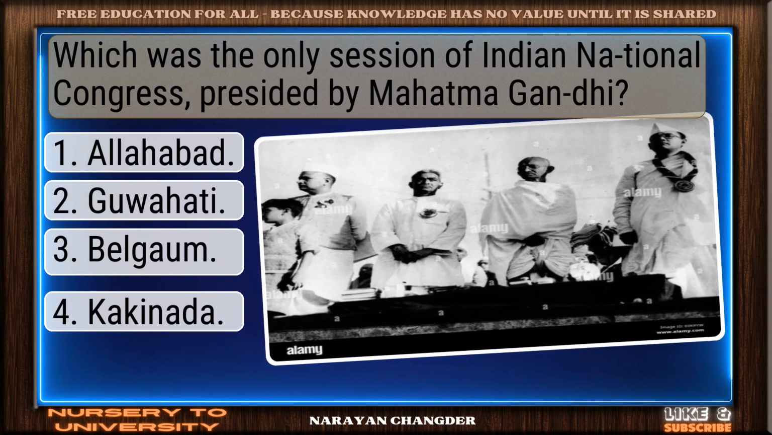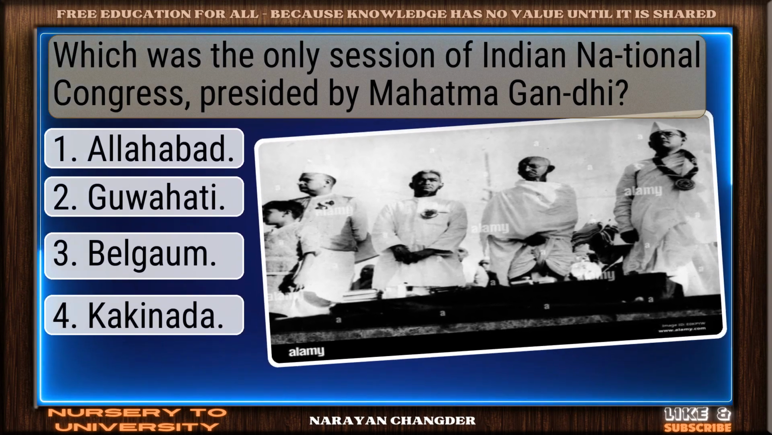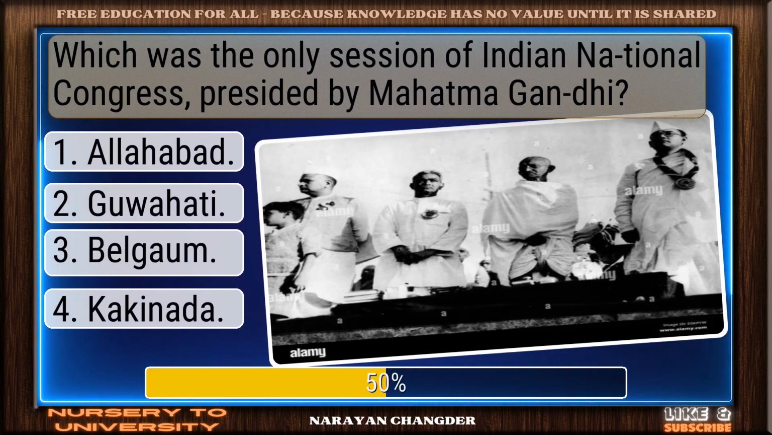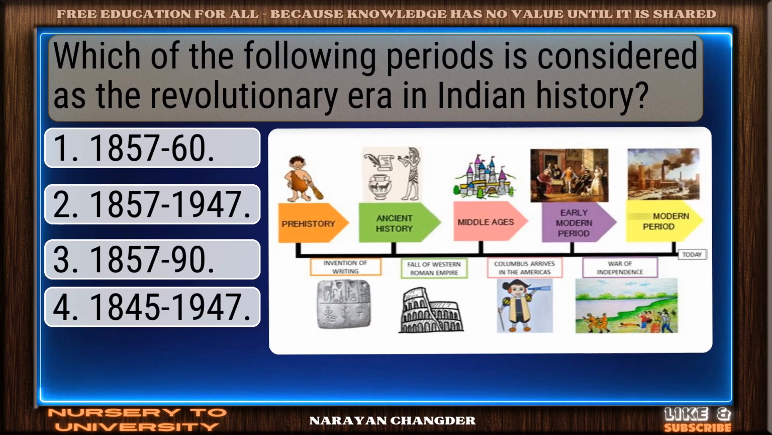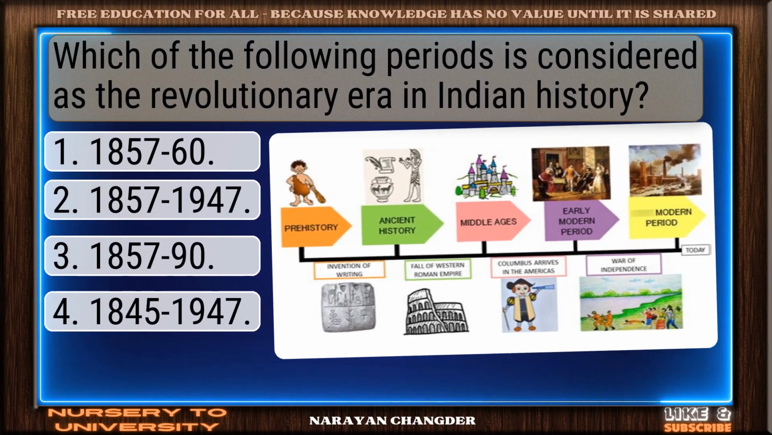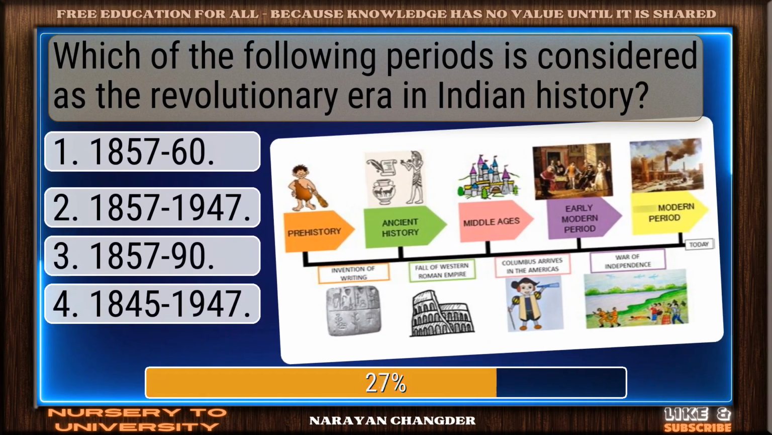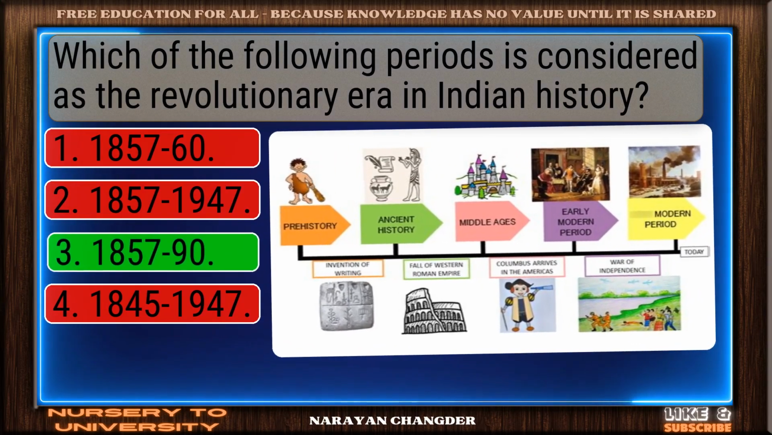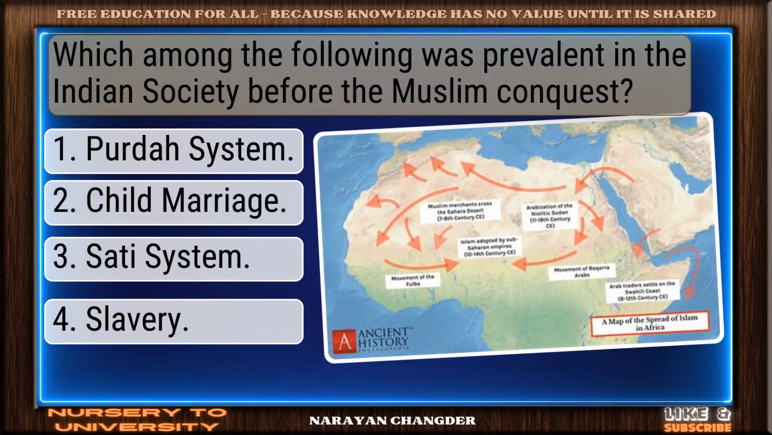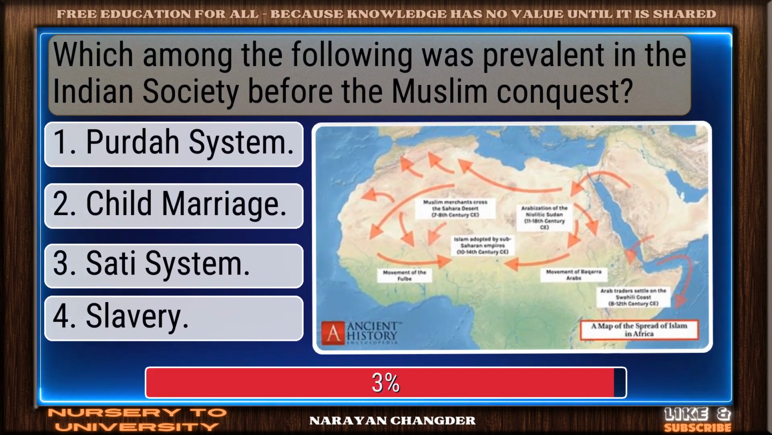Which was the only session of Indian National Congress presided by Mahatma Gandhi? Sharp thinking. Belgaum is right. Which of the following periods is considered as the revolutionary era in Indian history? Well done, 1857-90 is. Which among the following was prevalent in the Indian society before the Muslim conquest?